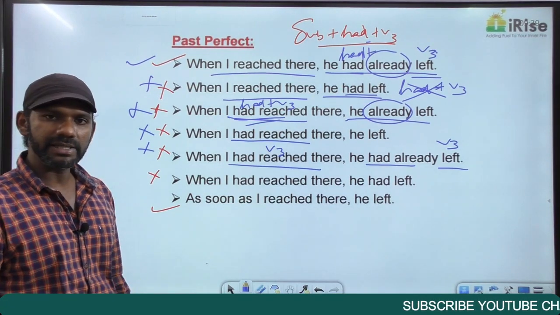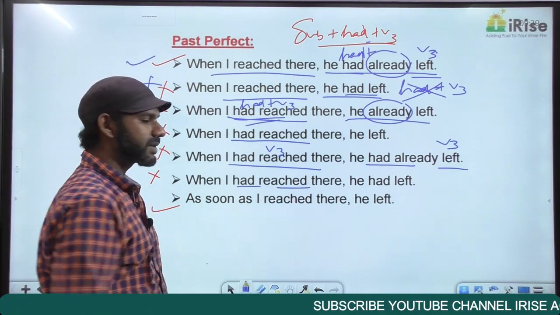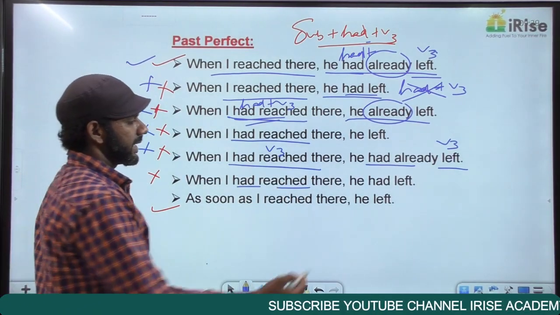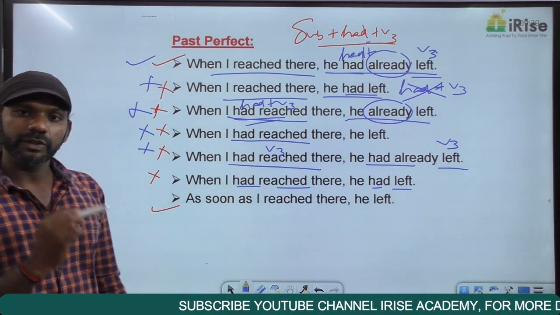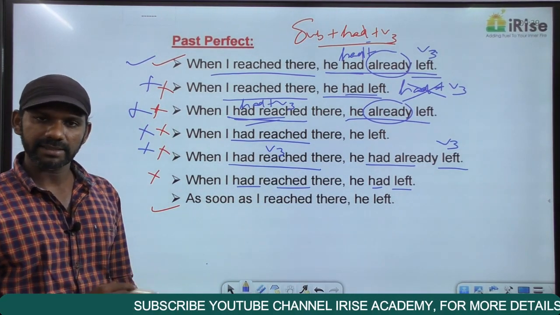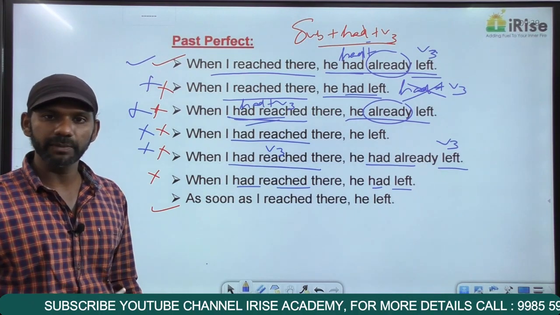When I had reached there, comma, he had left. Had reached is had plus V3, past perfect. He had left is also had plus V3, past perfect. We have two reasons to eliminate this sentence. One reason is there is no word in this sentence denoting a time difference.